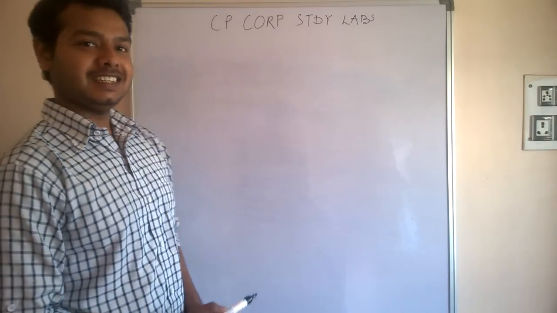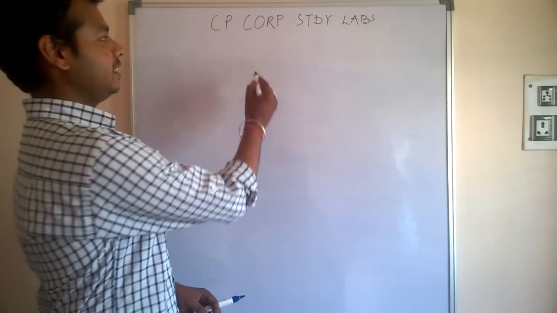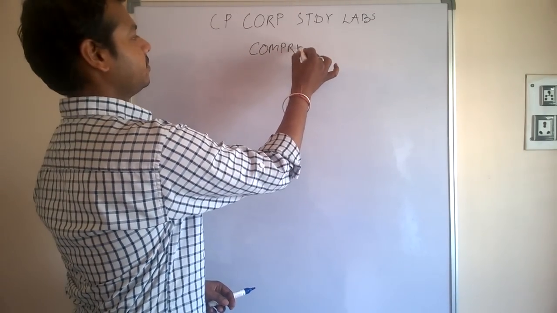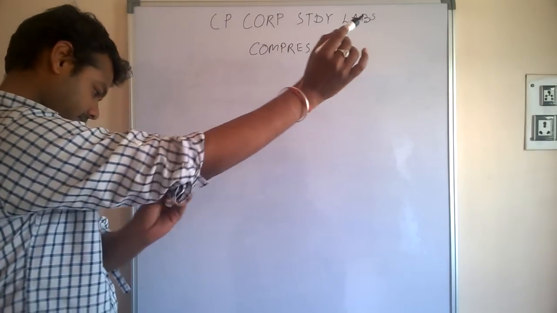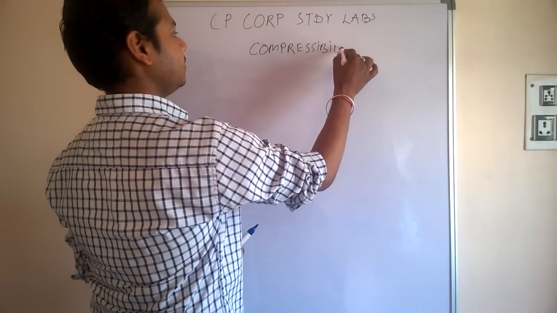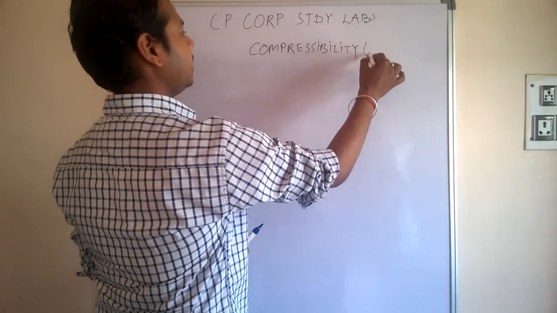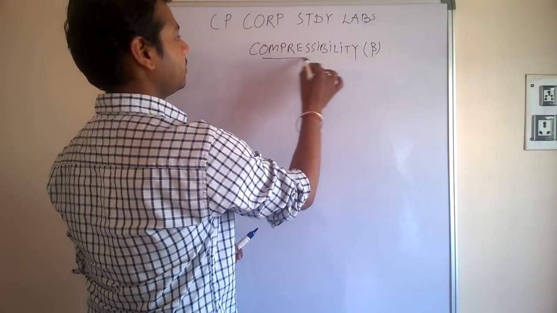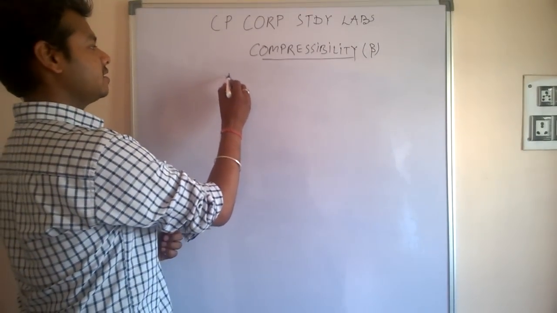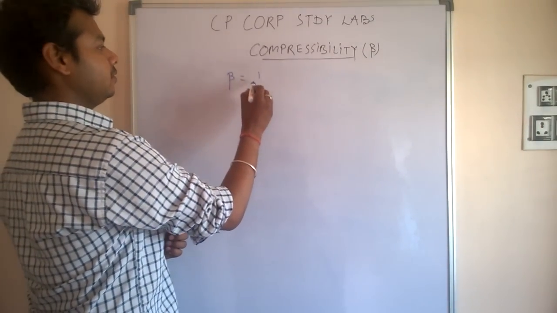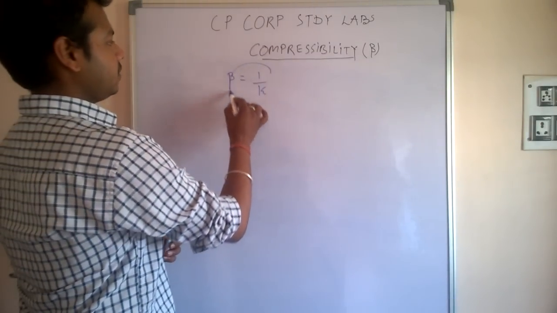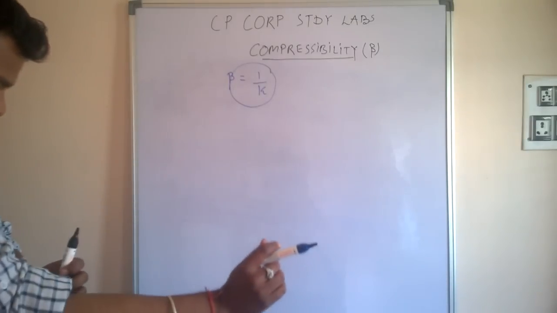Today we are going to see compressibility in great detail. Compressibility, which I denoted by beta. Now compressibility, as I already described in my previous video, beta is equal to 1 by K. What is K here?